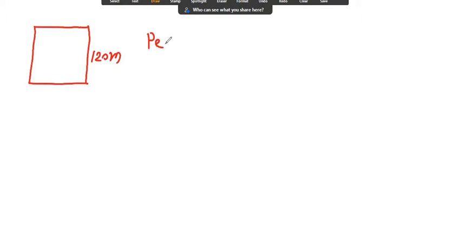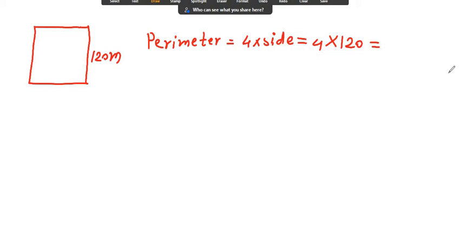I write here perimeter. Perimeter of square formula is 4 multiplied by side, and therefore here 4 multiplied by side is 120, and now you know 12 fours are 48, that is 480 meter. Okay, 480 meter, that is the perimeter of this square park. Now Sanju completes 12 rounds. Now see, this is one round.